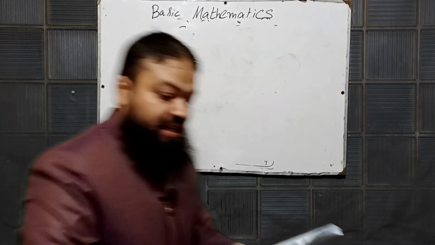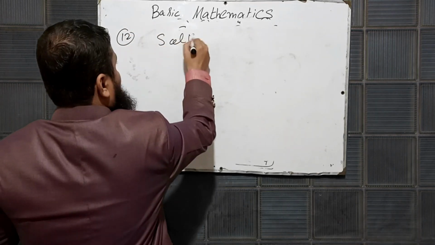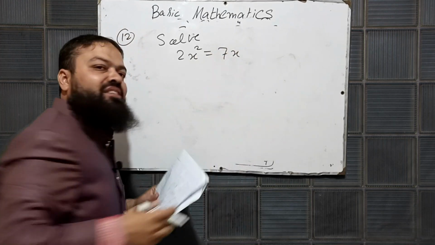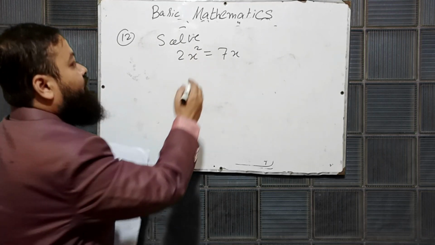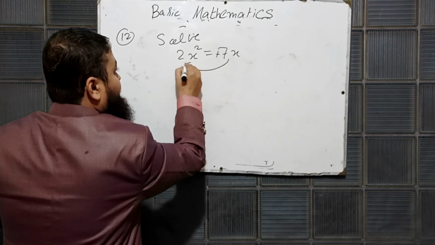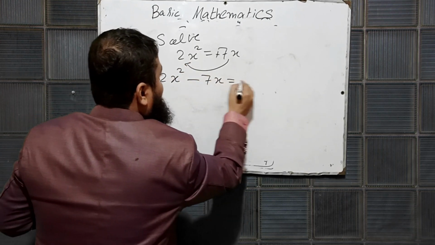Last question of today's lecture is question number 12. Solve. As I discussed earlier, solve means find out the value of x. First of all, the sign of 7x is plus. I want to shift it on the left side. What will be over there? 2x square minus 7x is equal to 0.